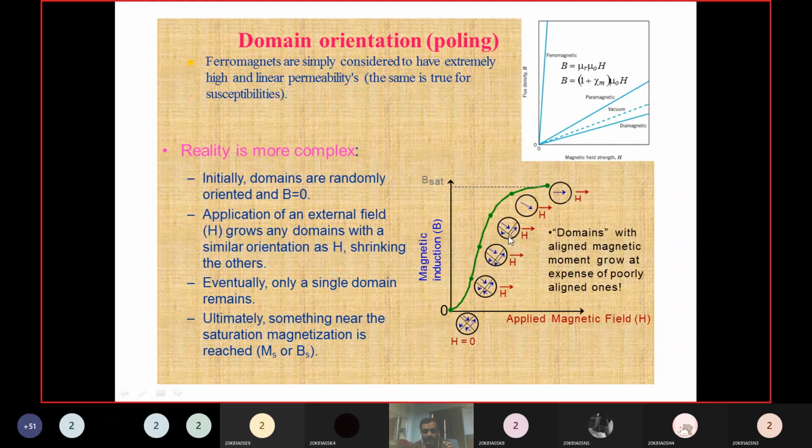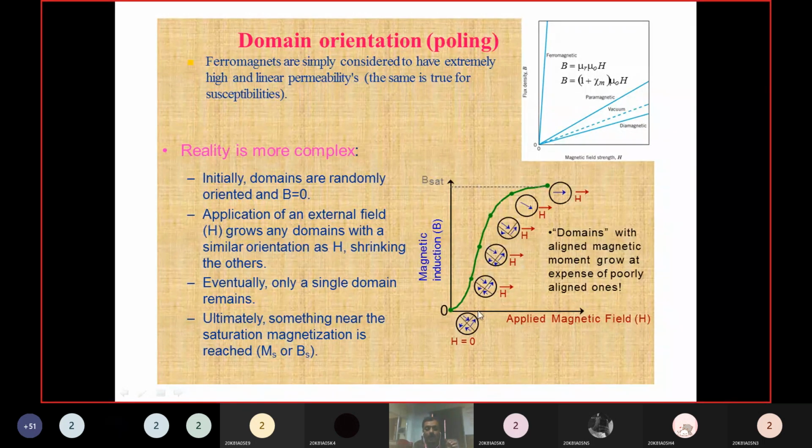The opposite direction domains approximately vanish. If you increase further, all domains combine to form one single domain. After that, if you increase the H value further, all domains orient in the field direction. There are no other domains left to orient in the field direction. That's why the B value will become saturated.